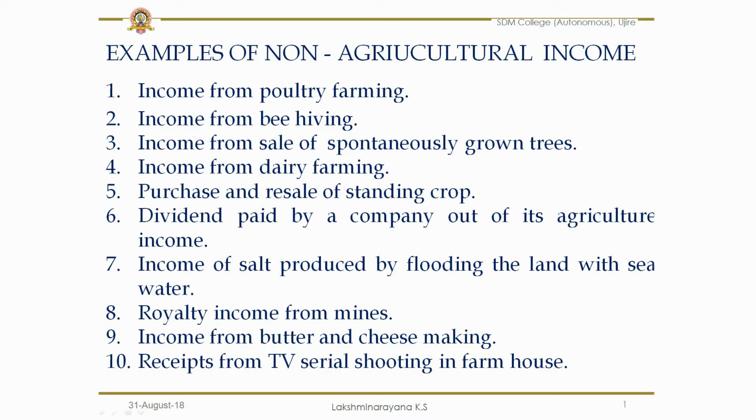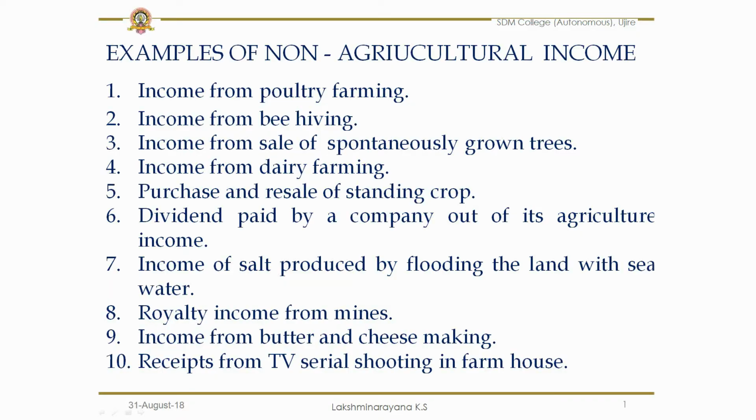Then income of salt produced by flooding the land with sea water. So we know how salt is made. If the land is flooded with the sea water, and if any income is derived by that, it is not called as agricultural income. Royalty income from mines. If one owns a mine in his land, in his agricultural land, and if he allows others to use that land for mining activities, and any royalty he receives, then that royalty is not called as agricultural income.